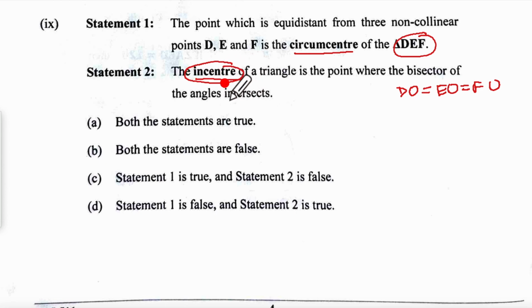This has got nothing to do with this. So although this is correct, it is not the correct explanation. So this is correct, and the second statement also is correct, but this is not the correct explanation. I wish they had given some option like that: both are true, but statement 2 is not the correct explanation. That would have been a little more challenging. Anyway, this is true, so it will be option A.